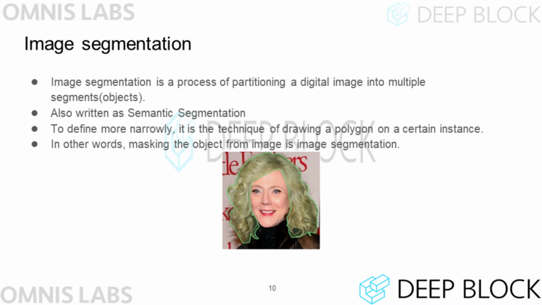Image segmentation is a technique also called semantic segmentation. Image segmentation technology extracts exactly what kind of object exists in which area of the image. If you've ever used Photoshop, you've probably used the lasso tool to select specific areas of an image. As such, the image segmentation technology finds out which object exists in which pixels rather than simply drawing a box where the object exists.